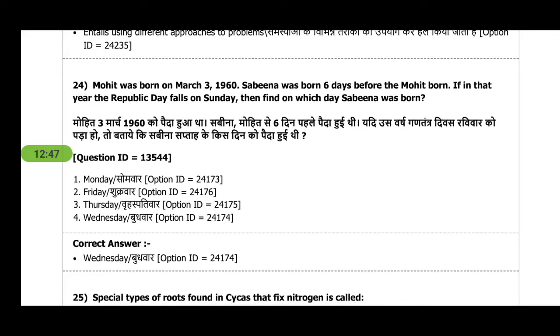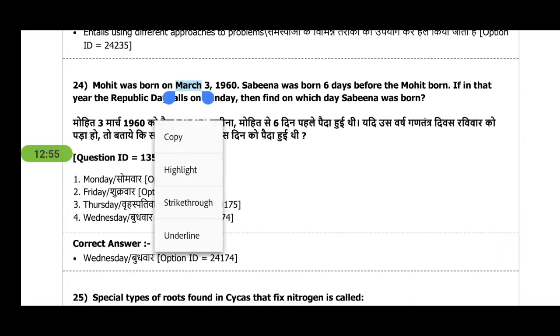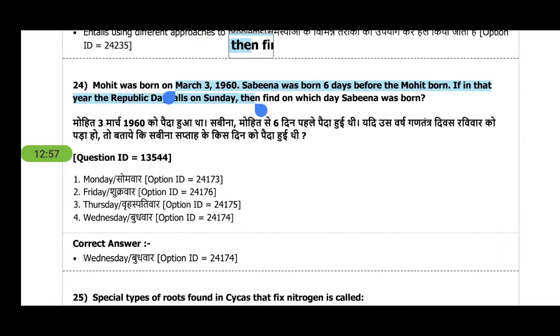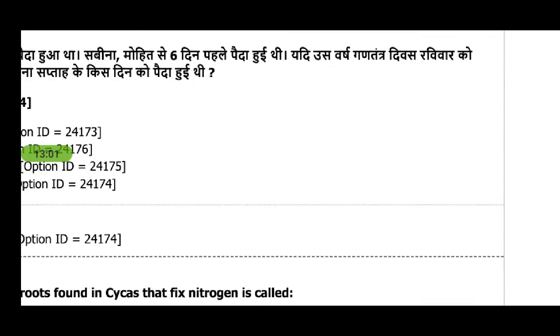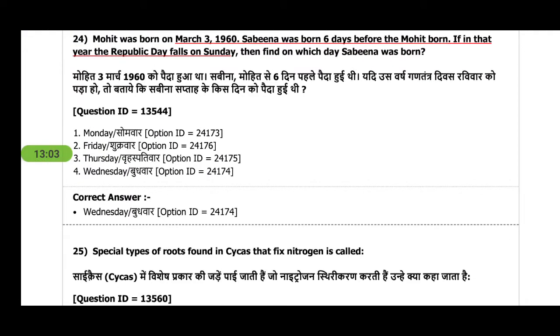Next question is again reasoning, you can say, or this is a calendar based question, and you have to see that there is not much time between March and Republic Day, which is 26th January, so you can do it manually on paper.